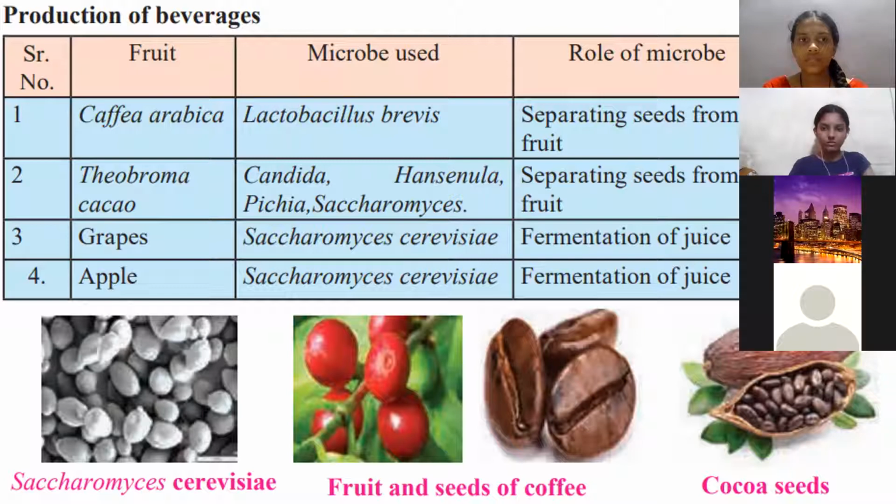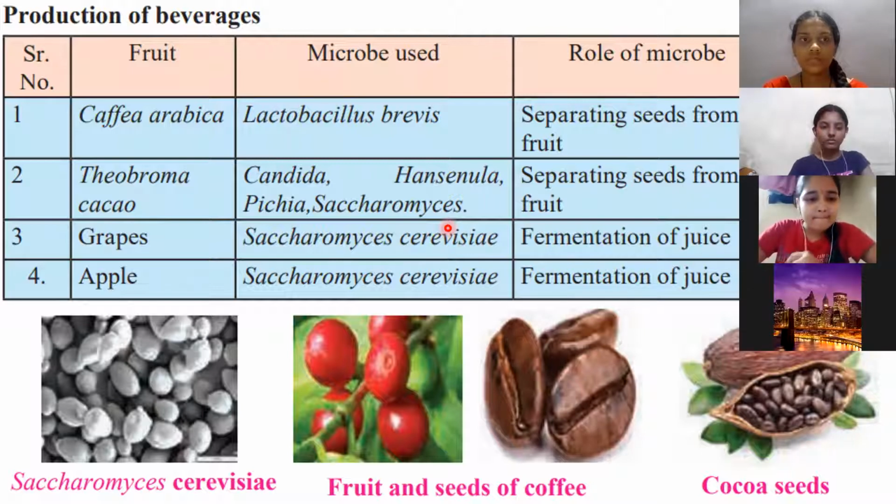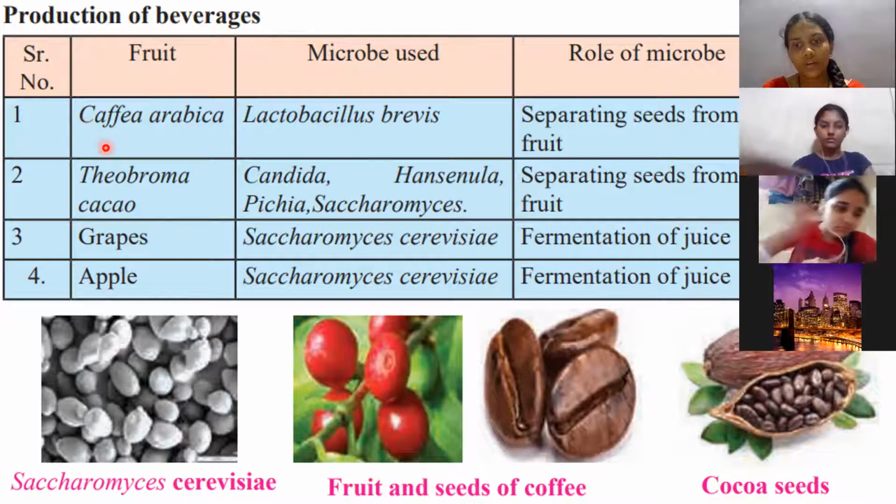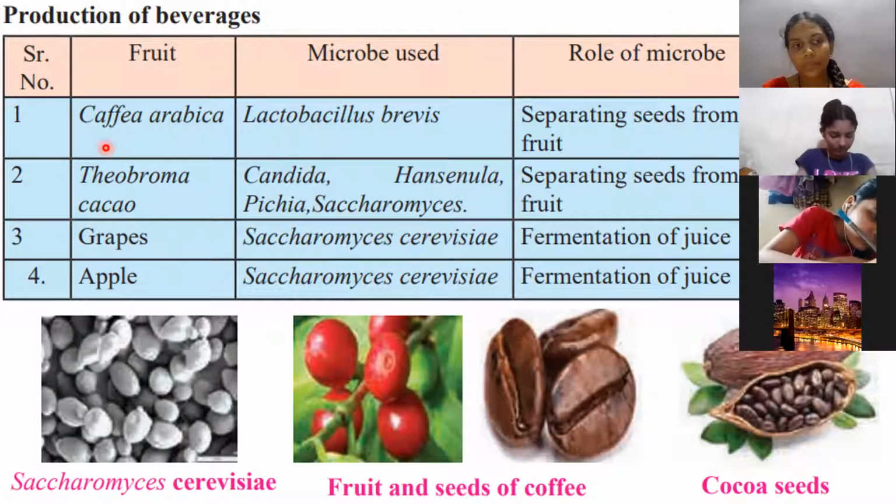This table tells you everything. So you have to learn these as examples. For example, the first one, I guess there is a spelling mistake. It is Coffea arabica. You can check in your textbooks also. If it is written Caffea, then make it Coffea, C-O. It is not Caffea, it is Coffea arabica. That's the name of the coffee plant.